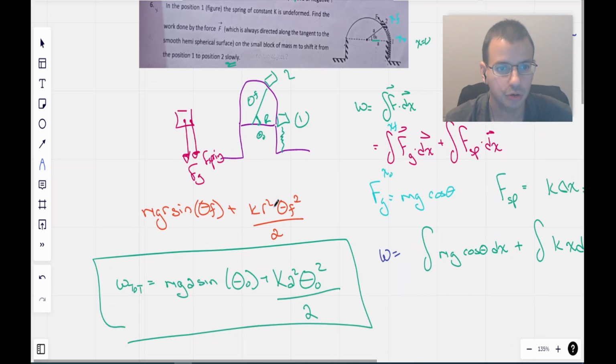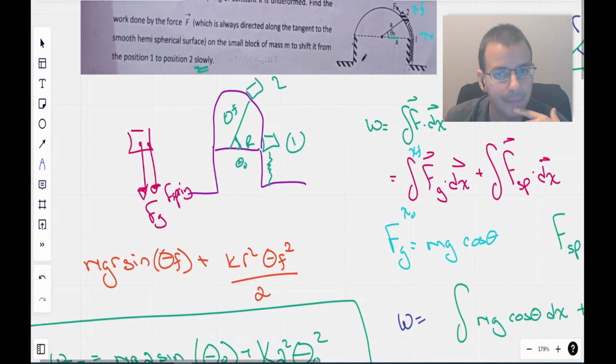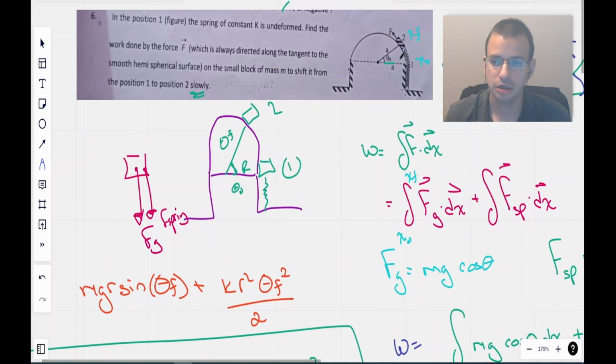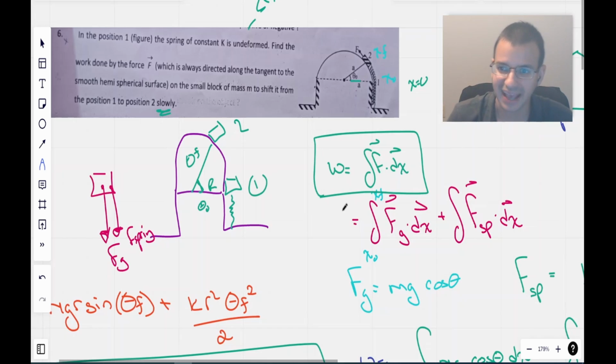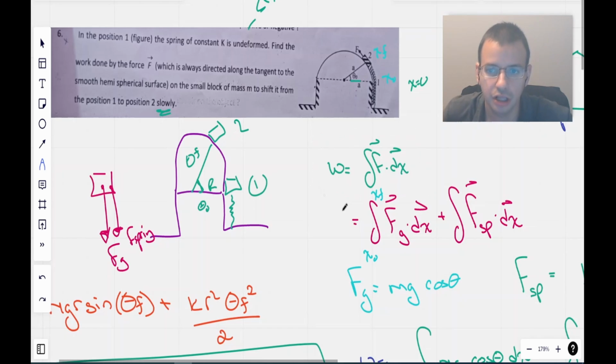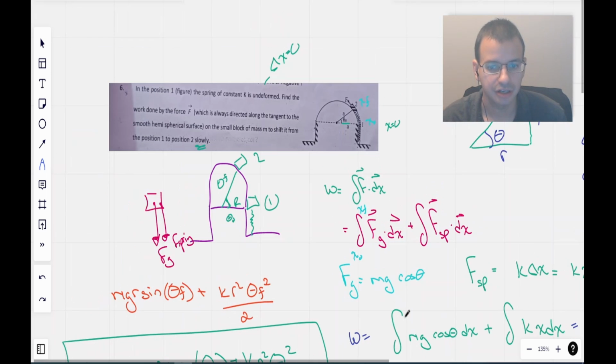So to recap what we did real quick, because it was kind of crazy, we had this mass that moved along basically a circular arc, and we attached a spring to it, and we want to find the work done to pull it that way. So for this work, we use the idea of work equals integral F dot dx. It's an integral of force along the direction of displacement, a dot product. And we broke that up into a part due to gravity and a part due to the spring constant.